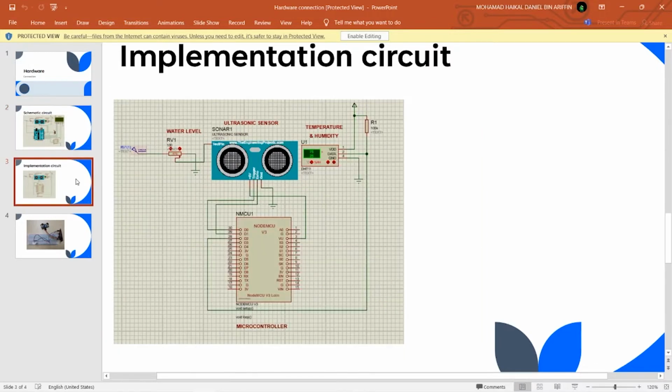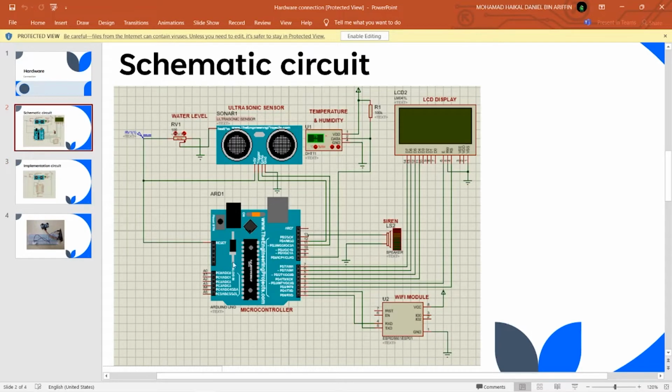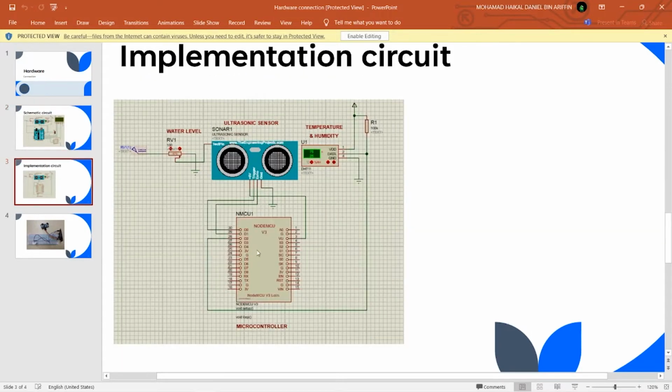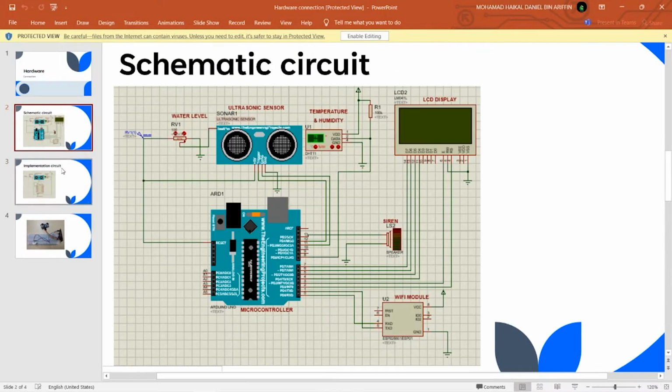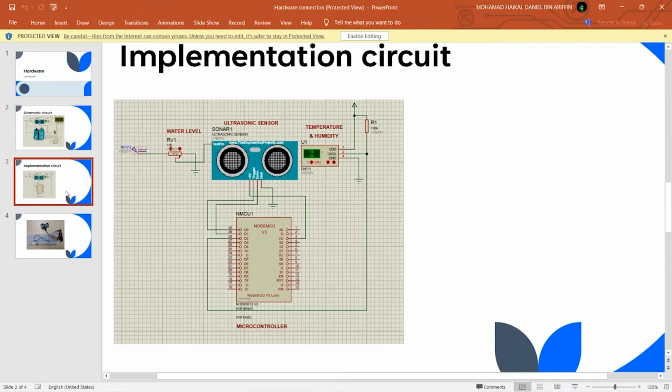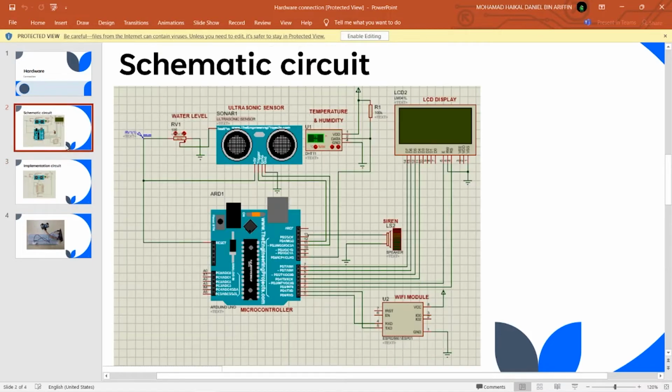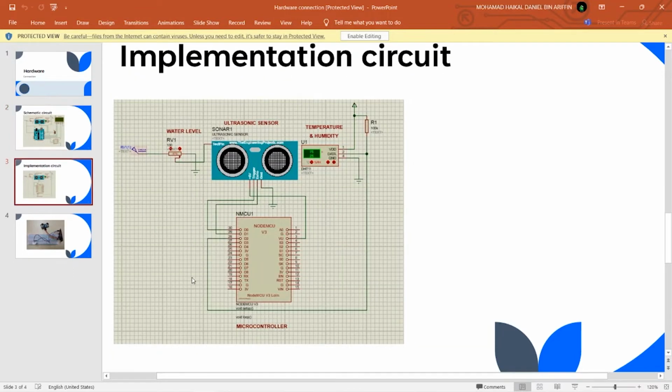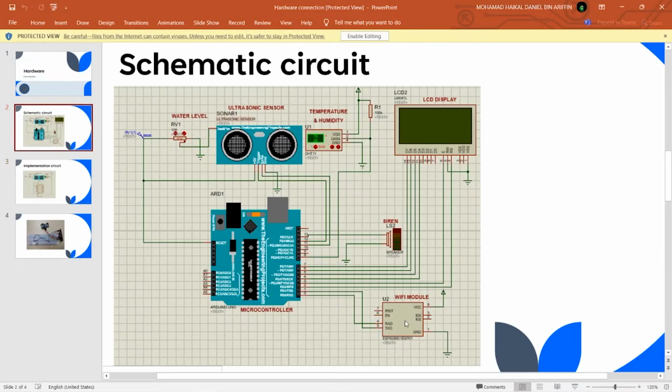So this is our implementation circuit, that means our real circuit, where we replace the Arduino Uno microcontroller with the NodeMCU V3. The difference between Arduino Uno and the NodeMCU is that the Arduino Uno must be added with a Wi-Fi module to connect to IoT or Wi-Fi connection, but the NodeMCU microcontroller already has an integrated Wi-Fi module on the board, so we do not need to add an additional Wi-Fi module.